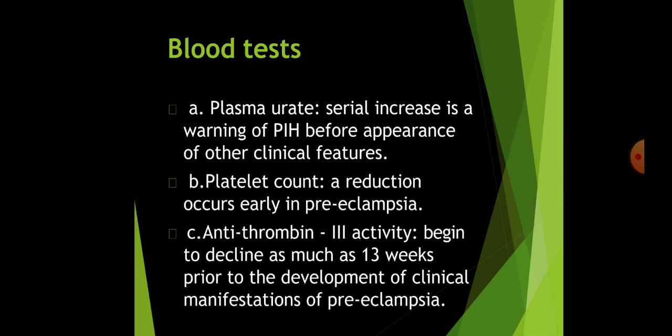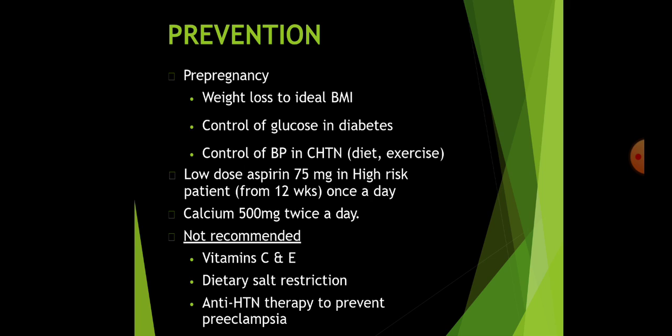The other blood tests which could be performed are plasma urate levels. Just not on one occasion. What is more important is a serial increase, which is a warning of PIH before the clinical features appear. Then platelet count. A reduction occurs early in preeclampsia patients. Antithrombin 3 activity begins to decline as much as 13 weeks prior to the development of clinical manifestations of preeclampsia. And these were the predictive tests, both biophysical, biochemical and clinical methods.